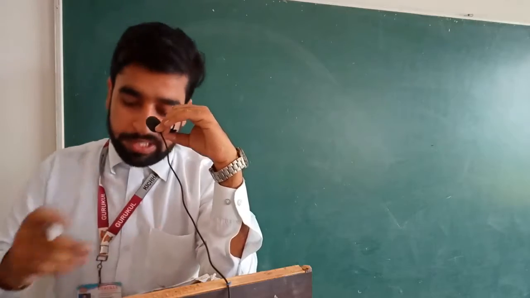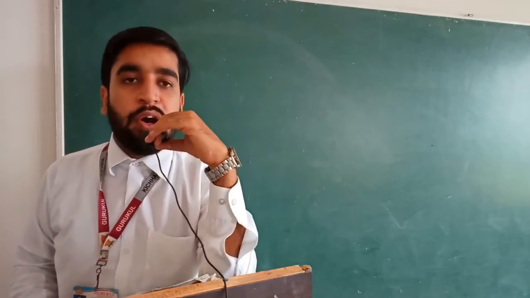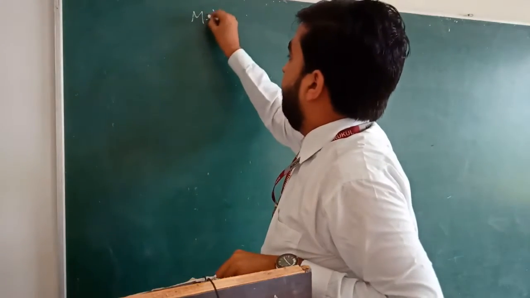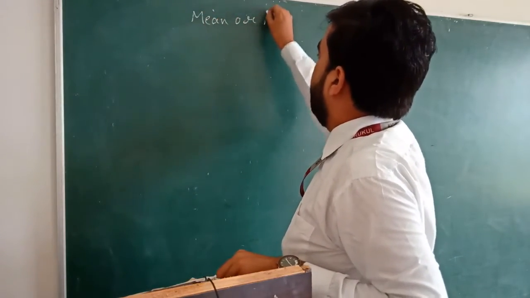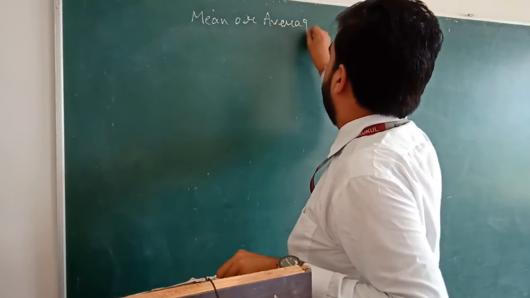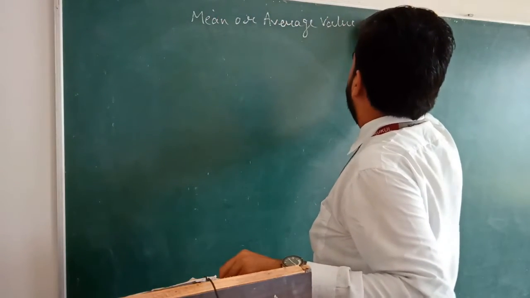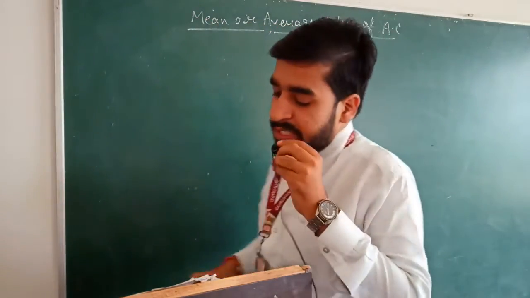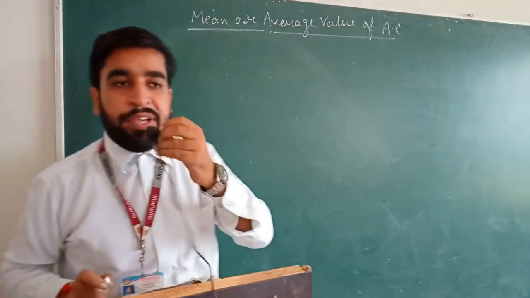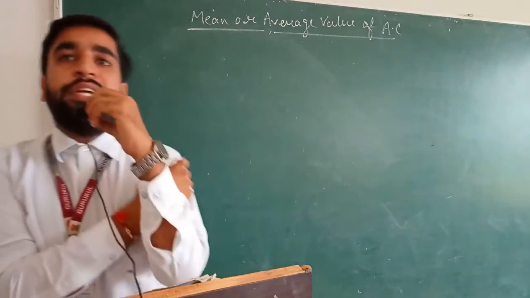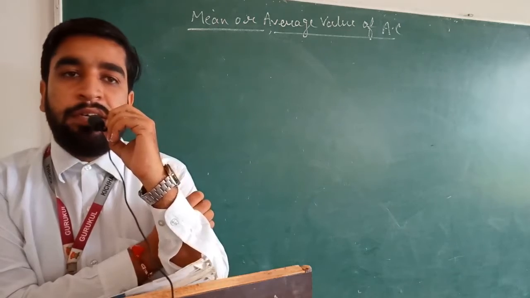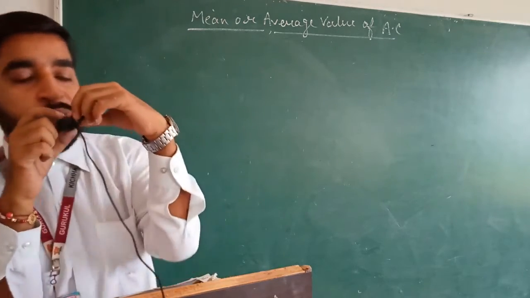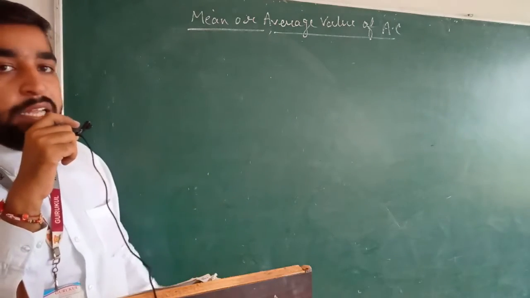We were discussing the mean or average value of AC. So far we have discussed that if we calculate the average current for a full cycle for an AC, we will find that it is 0. But if we calculate it for a half cycle, then it is not going to be 0.